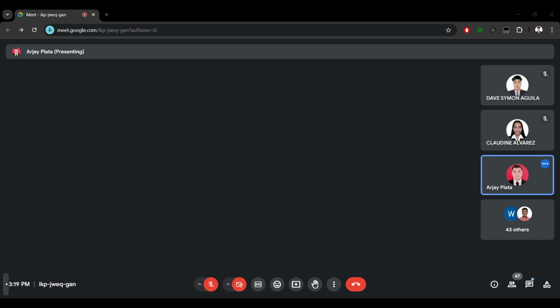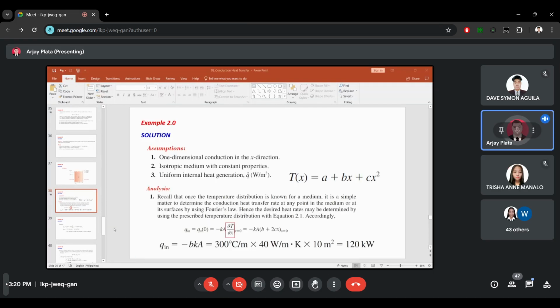Derivative po. Yes, it's the derivative of a plus bx plus cx squared. The derivative of a plus bx plus cx squared is equivalent to b plus 2cx. Now substituting the value x equals 0, we have negative b, which is negative 300 actually, so negative multiplied by negative is positive, multiplied by 40, which is our k in watts per meter Kelvin, multiplied by the area. So we will come up with 120 kilowatts.